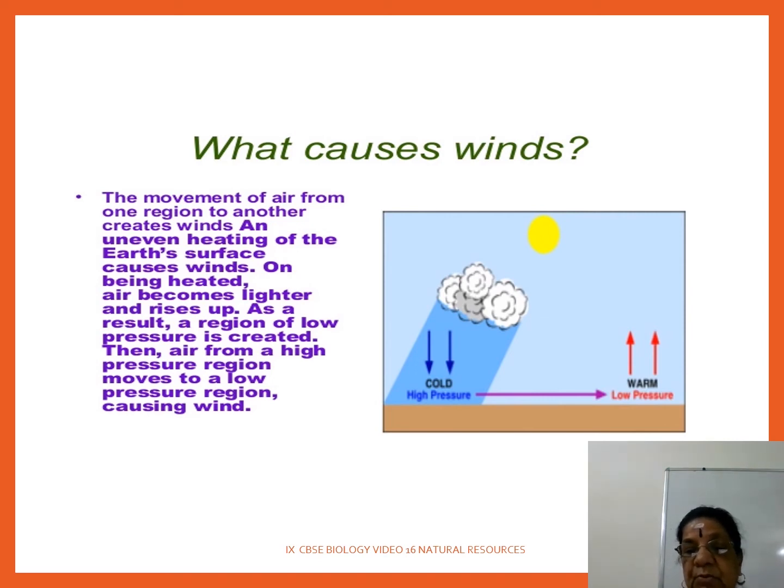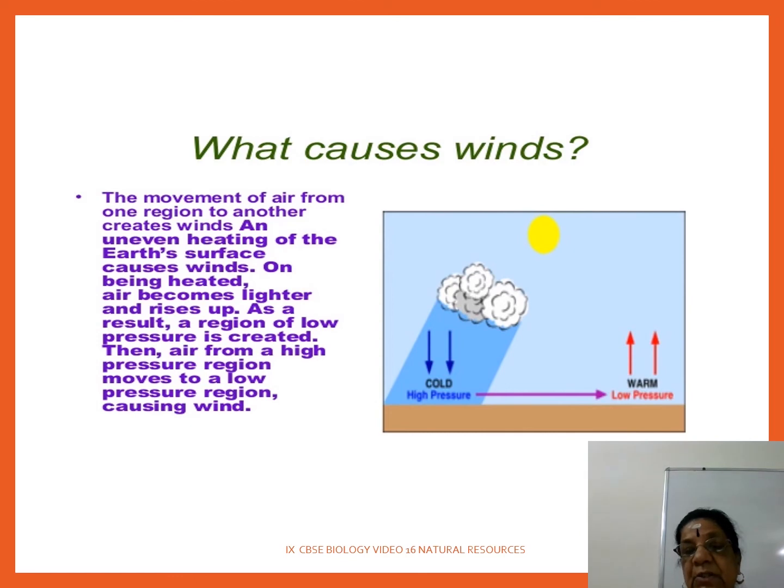I hope you follow. So the movement of air from one region to another creates wind, and uneven heating of the Earth's surface causes wind. I repeat, the movement of air from one region to another creates wind. Uneven heating of the Earth's surface causes wind. On being heated, air becomes lighter and rises up. As a result, a region of low pressure is created.